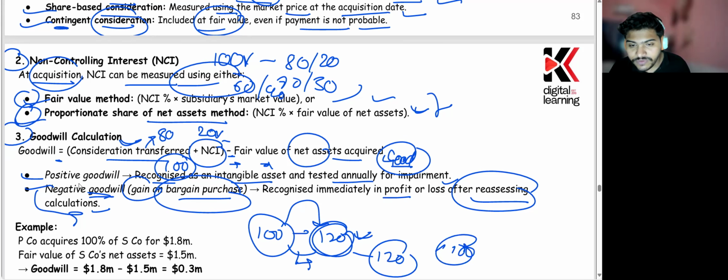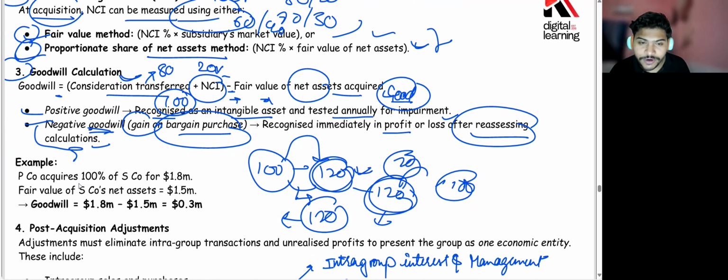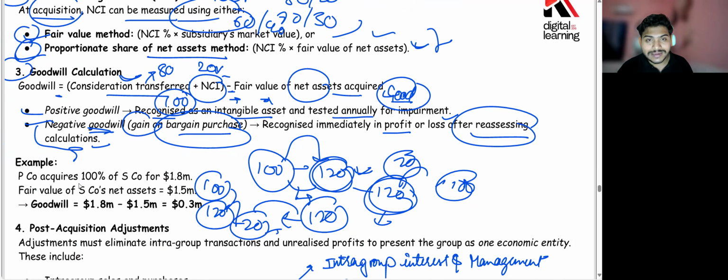So whatever gain you're getting for 20 rupees, because ultimately you have to book the net asset at the fair value. So fair value of the asset would be 120. You will be booking the net asset at the fair value in your books at 120 rupees. Okay, and you're paying 100. So what extra 20 rupees is basically your gain, and that is also going to be booked, right? And that is going to go into profit and loss directly.